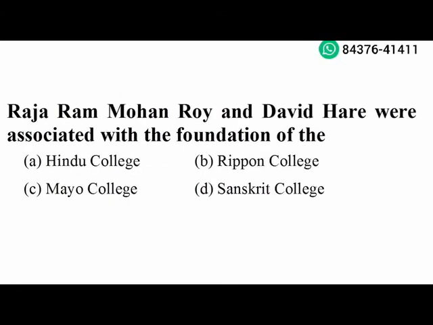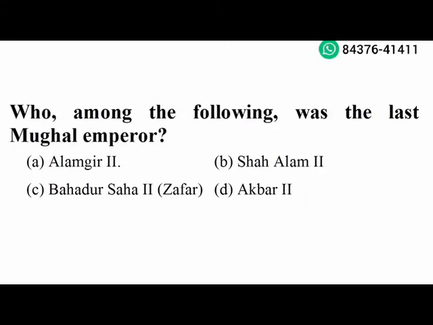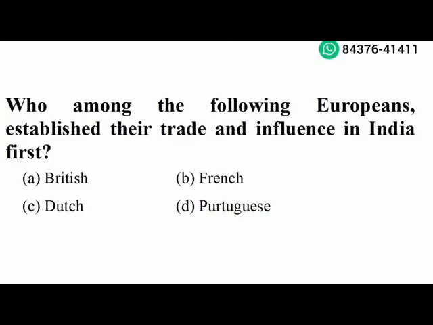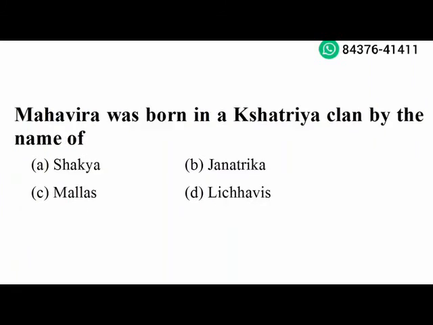Next question. Raja Ram Mohan Rai and David Hare were associated with the foundation of Hindu College. Option A is the right answer. Next question. Who among the following was the last Mughal emperor? Bahadur Shah Zafar. Option C is the right answer. Next question. Who among the following Europeans established their trade and influence in India first? Portuguese. Option D is the right answer. Next question. Mahavir was born in a Kshatriya clan by the name of Jantrika. Option B is the right answer.